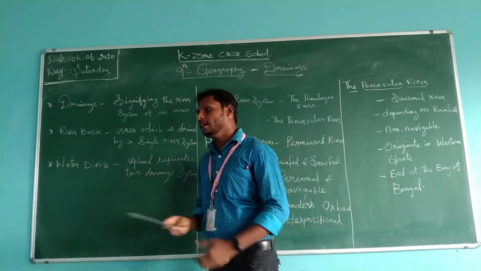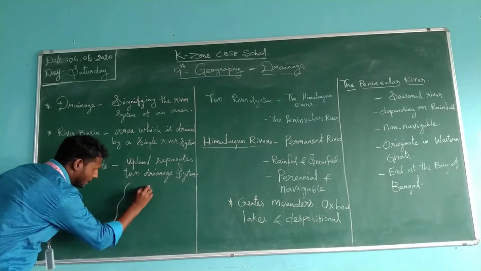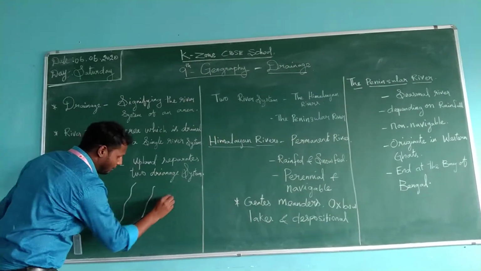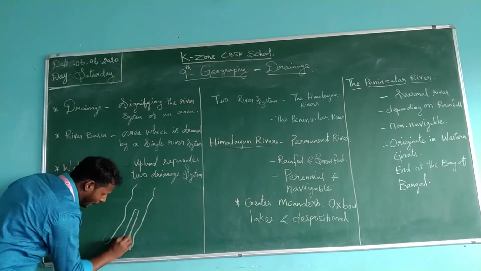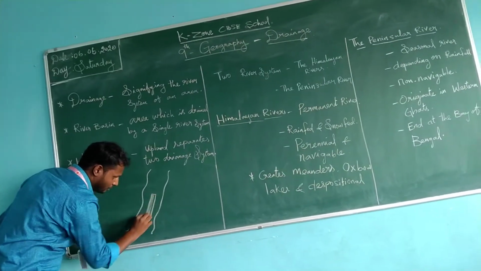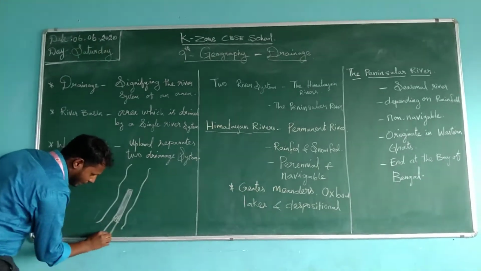And water divide. So what is a water divide? We can see this is the river, and at the same time the river is divided by a small land area. So this is a land area. I'm shading this place.